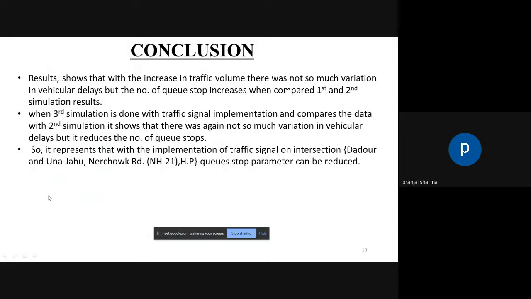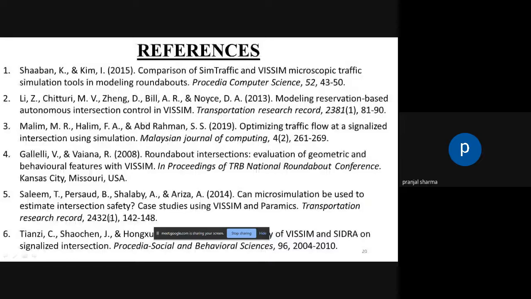When the third simulation was done with the traffic signal implementation and compared with the second simulation, it showed that there was again not so much variation in vehicular delays, but it reduced the number of queue stops. So it represents that with the implementation of a traffic signal at the intersection, the queue stop parameter can be reduced. That's all from my side. Thank you.